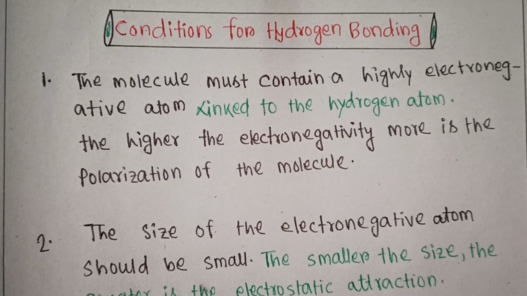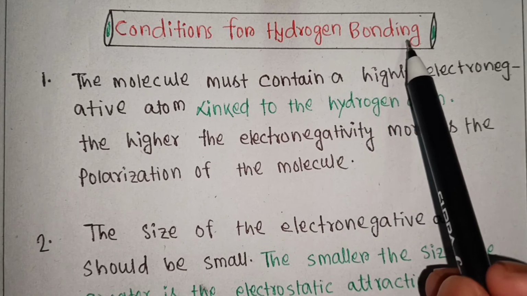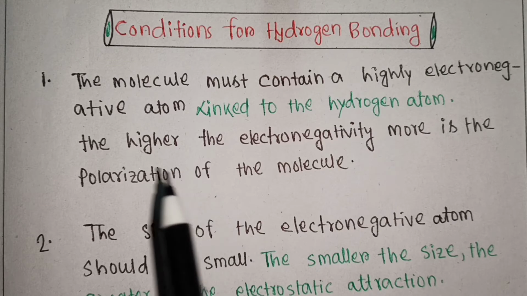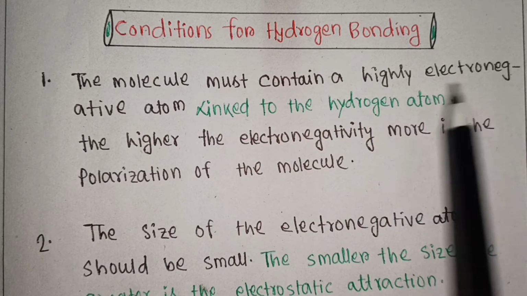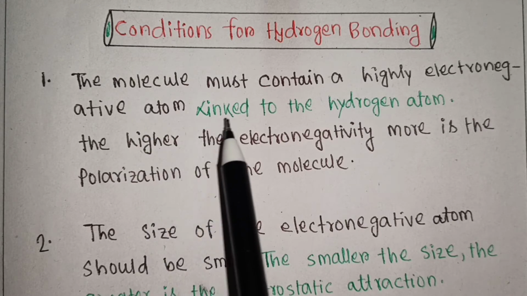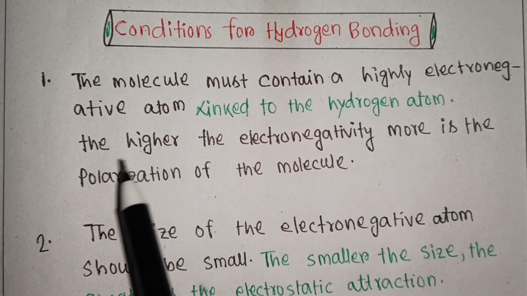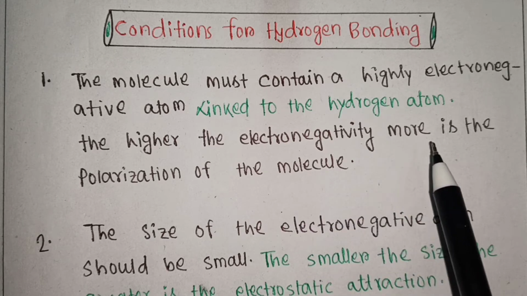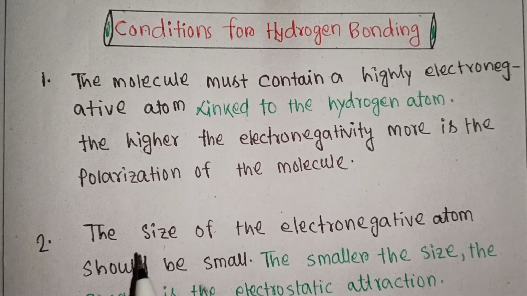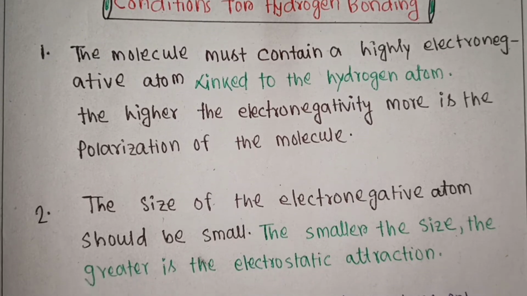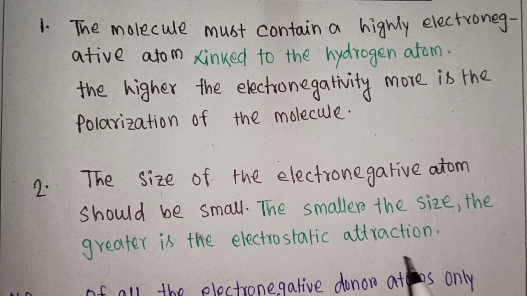Now we will know some conditions for hydrogen bonding. Number 1, the molecule must contain a highly electronegative atom linked to the hydrogen atom. The higher the electronegativity, the more is the polarization of the molecule. And the second point is the size of the electronegative atom should be small. The smaller the size, the greater is the electrostatic attraction.